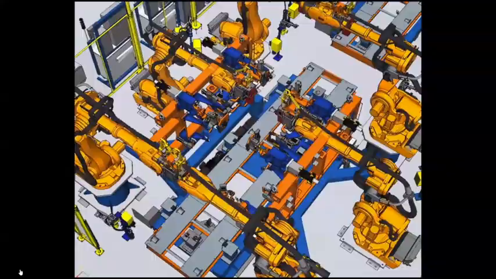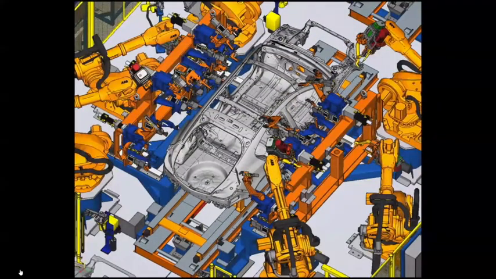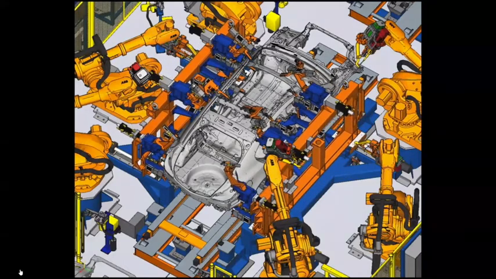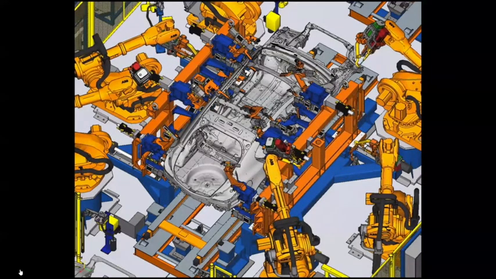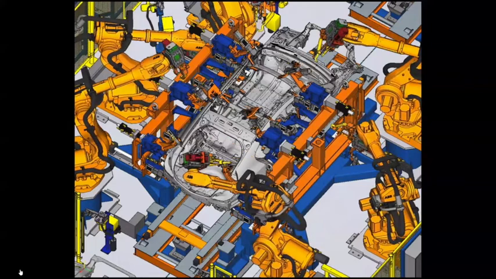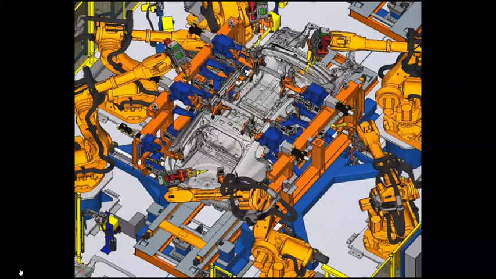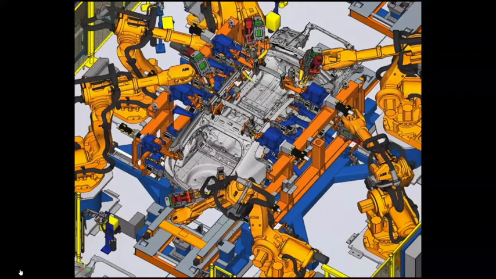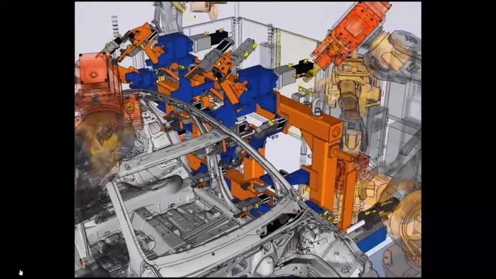So this is the video which shows the simulation of a body in white line, wherein the facility is that you can even check the collisions beforehand, make necessary changes in the fixture, plan, tools, and even do the robotic programming offline. And then you can directly feed this program to the robot, and the robot will work in the same fashion.